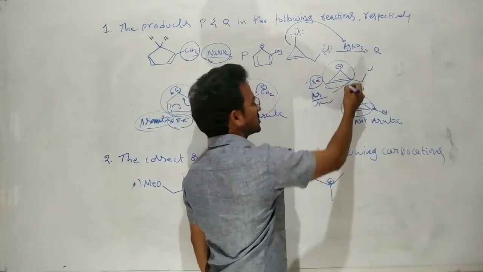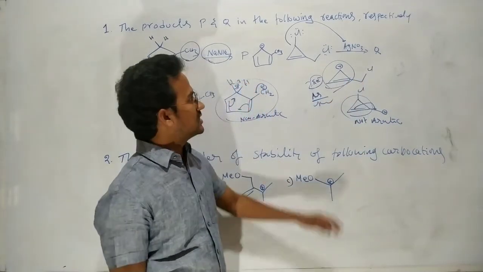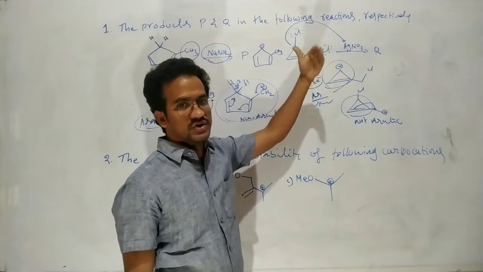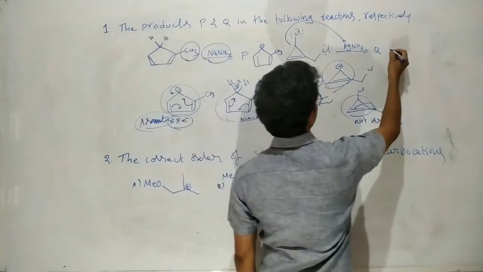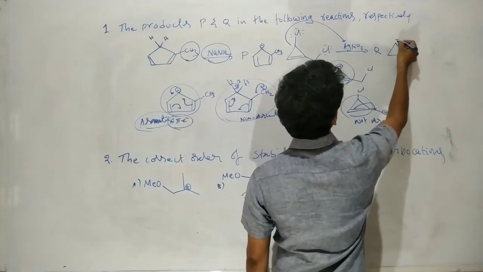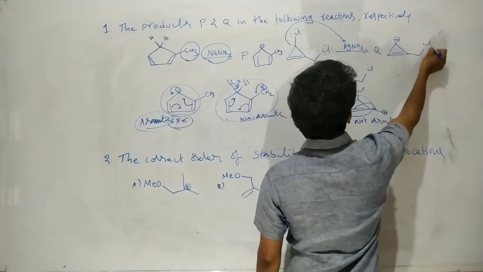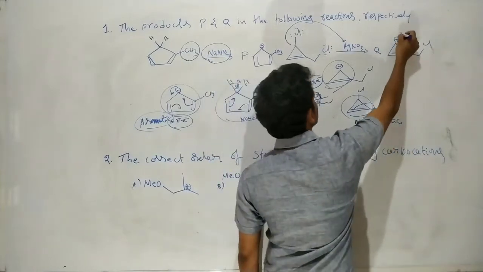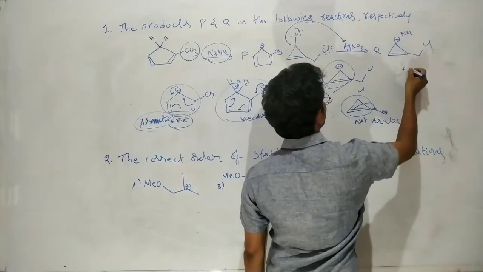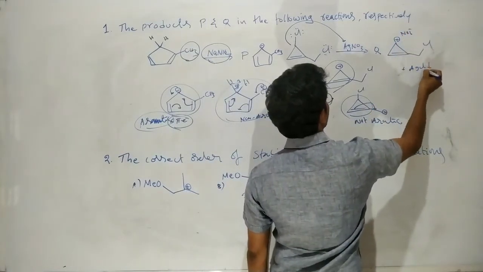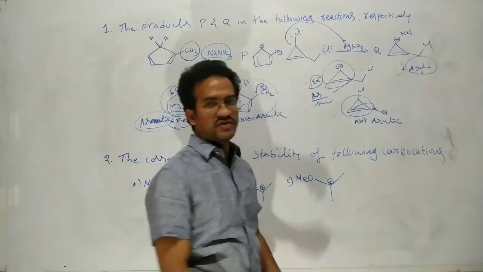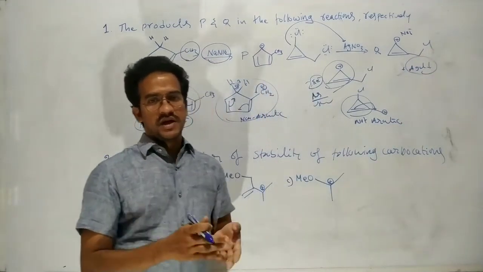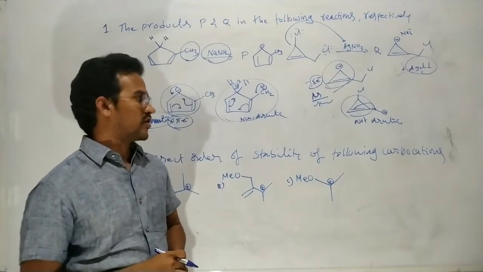So this is the more stable cation. Here Cl is removed to produce the more stable cation, so the product Q is also an aromatic species. The NO3 minus is the ionic partner. Here AgCl, a white precipitate, is produced. If it is bromine, that gives AgBr, which is a yellow precipitate.